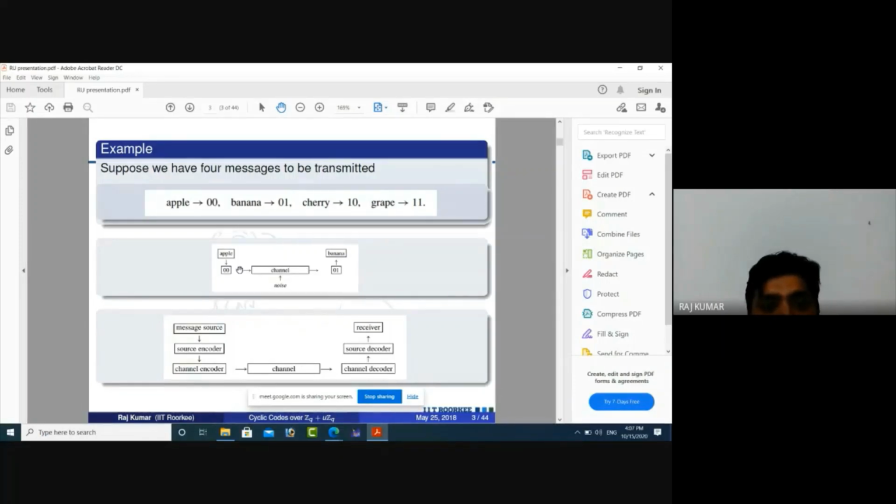For example, I am taking the same example here. Apple is encoded as 00, banana is encoded as 01, cherry is 10, grape is 11. That means we have gone up to source encoding. After that, what will we do in channel encoding? We can see in the next slide.